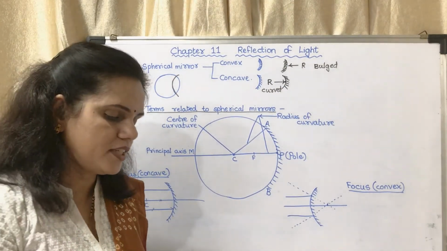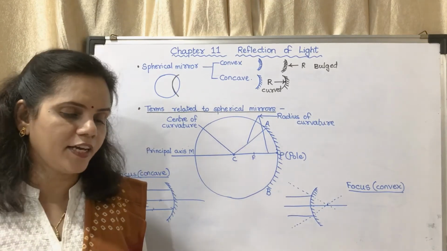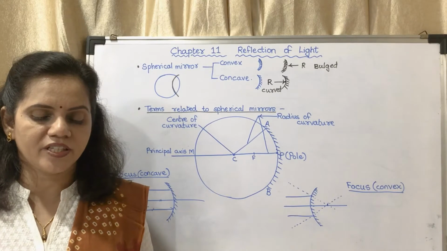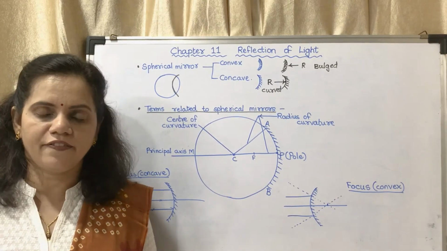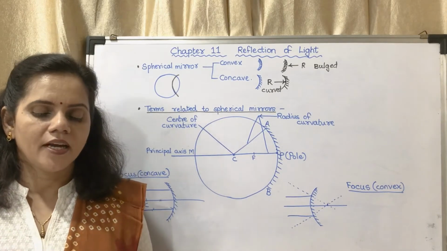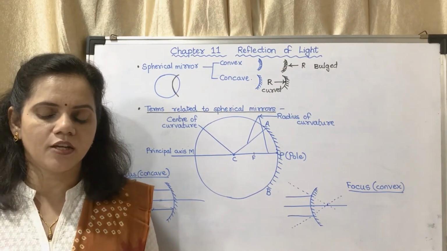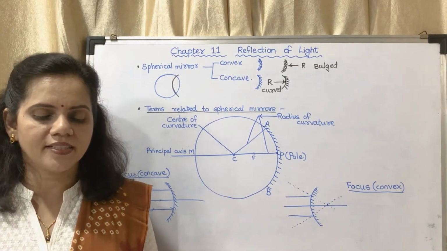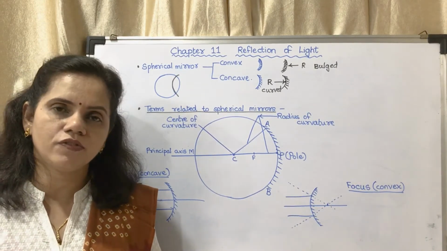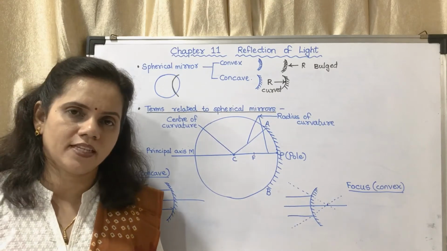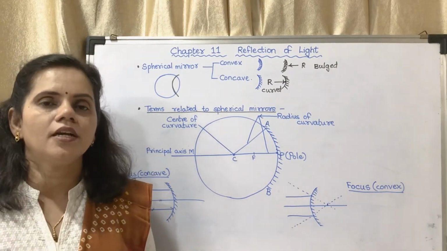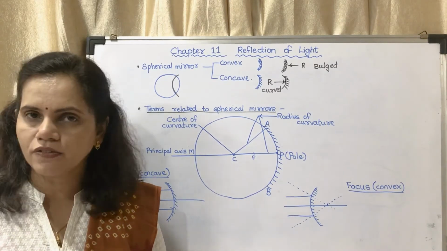Now you may see the definition on page number 119. Concave mirror: if the inner surface of the spherical mirror is the reflecting surface, then it is called a concave mirror. If the outer surface of the spherical mirror is the reflecting surface, then it is called a convex mirror. Now there are some terms related to a spherical mirror. You have to learn the definitions of all these.